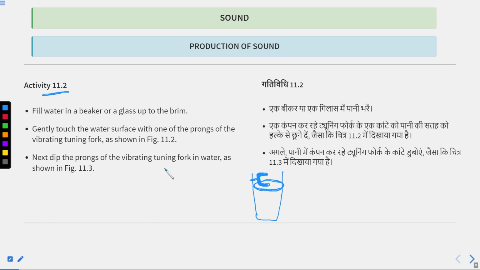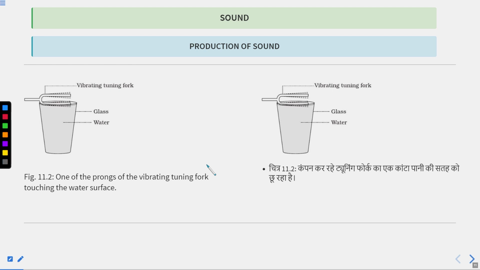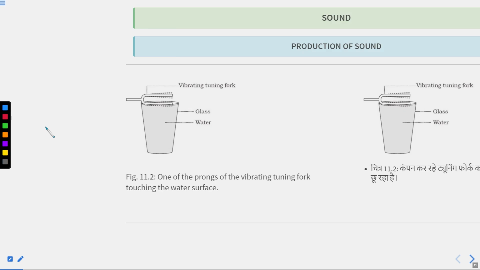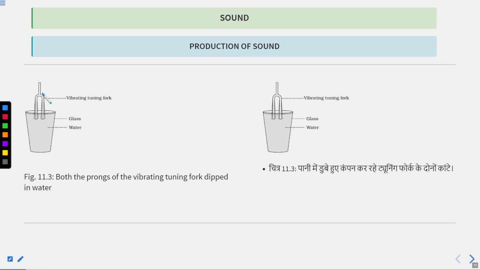Next, dip the prong of the vibrating tuning fork in the water. In the first case, you are putting the prong on the surface of the water. And in the next case, you are dipping the two prongs inside the water. Now you have to observe what will happen in both cases. This is case number 1, where you are just putting the prong on the surface of the water, and in case number 2, you are dipping the tuning fork in the water. What will happen in both the cases?